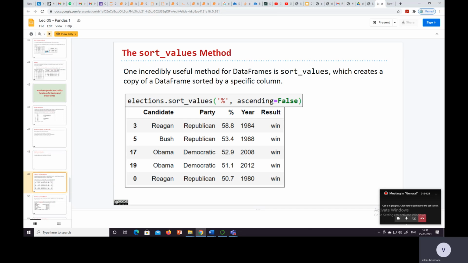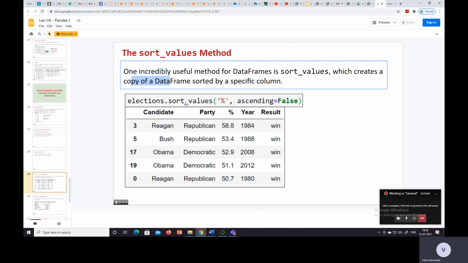Then there is the sort_values method. One incredibly useful method for data frames is sort_values, which creates a copy of the data frame sorted by a specific column. The original data frame remains, and apart from that it creates a sorted copy, because we need the result in sorted manner.